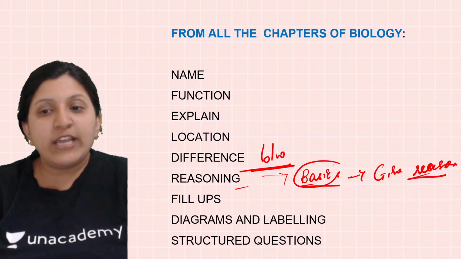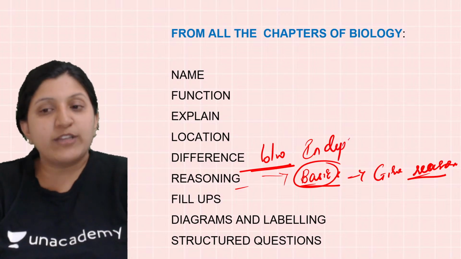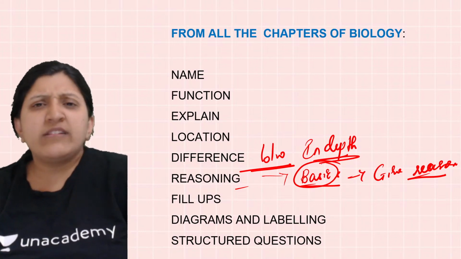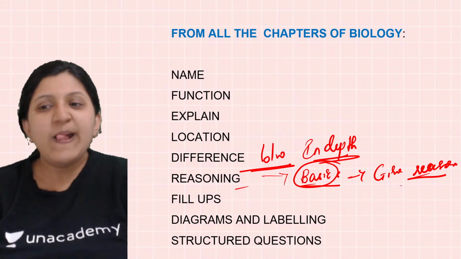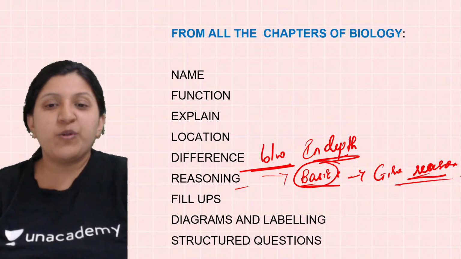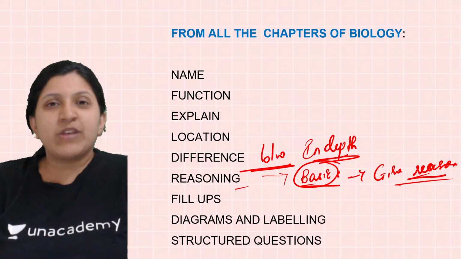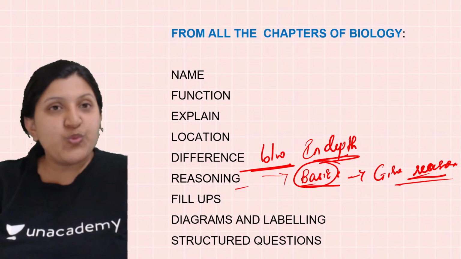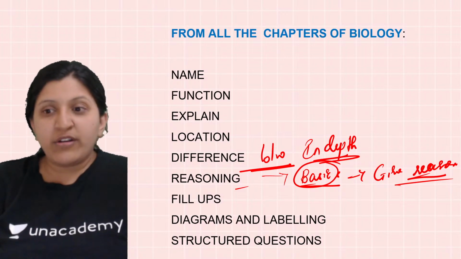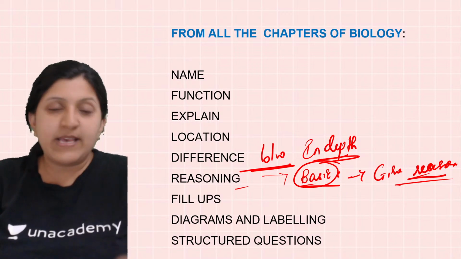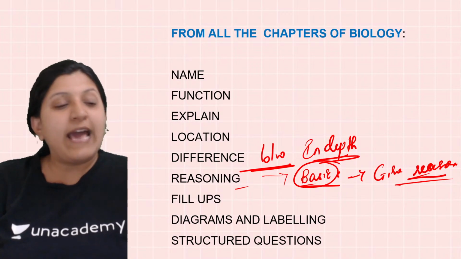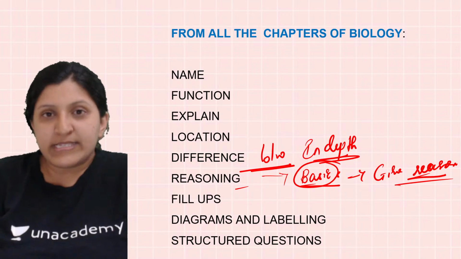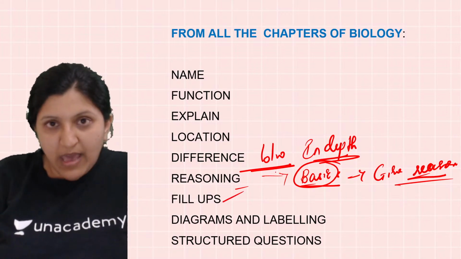So in-depth knowledge of basics, in-depth with respect to what is given in your textbook, that you completely need to understand. With a little further information also is fine. And you can give a reason. Here, the reason need not be the exact same sentence which is given in your textbook. But of course, you're preparing for your exam, so you are studying one particular chapter, and that has to be thorough. You should have thorough knowledge so that you are able to give a reason for what exactly might be the cause. Then fill ups are there.